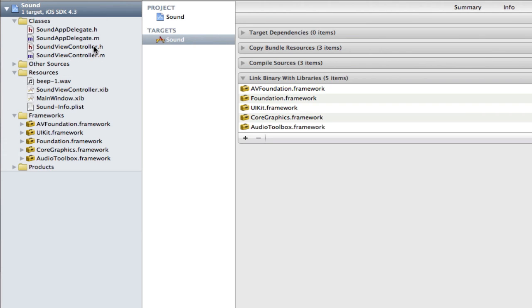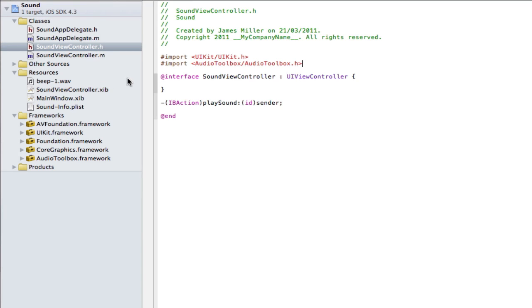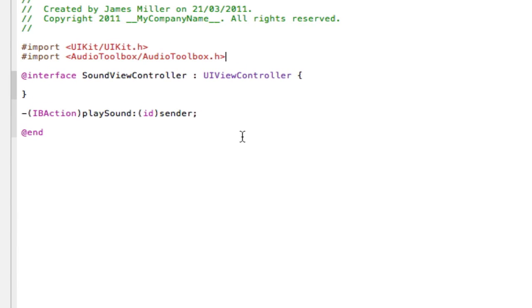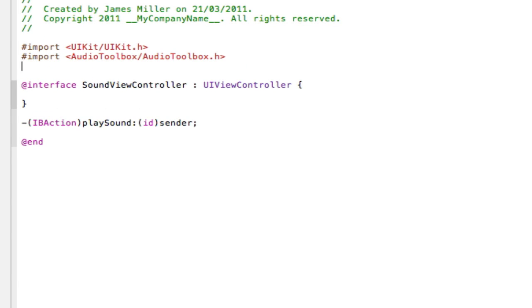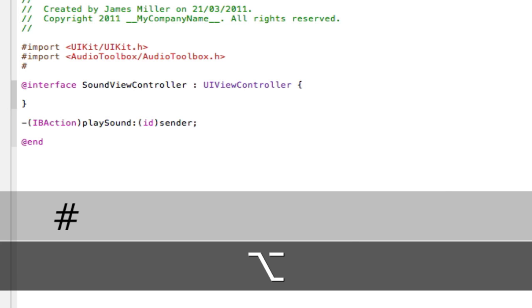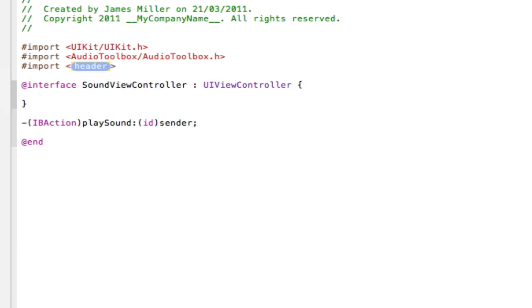Now, to start with, we're going to need to put the AVFoundation audio player in the .h. So I'm going to import that by using Alt-3 to make the hash key, import, select the bottom one with the carrots, and go to AVFoundation, and then we're going to use the audio player in the foundation framework. So we go slash AVAudioPlayer. And don't forget the .h, otherwise it won't work.